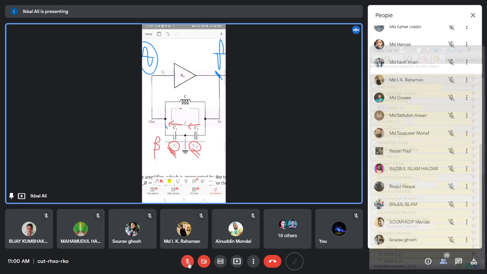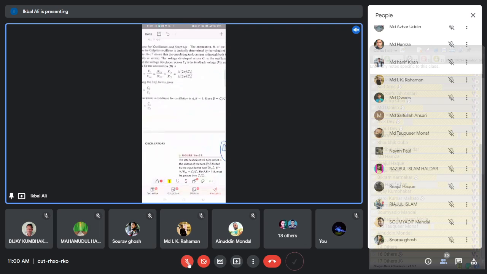So what is now the beta? Beta should be Vf by V out, that is I into impedance of C1 divided by I into impedance of C2. In this way, very easily we can calculate the beta, just by assuming a loop current in the beta network. And this has been done here.